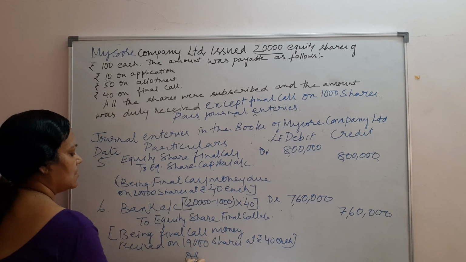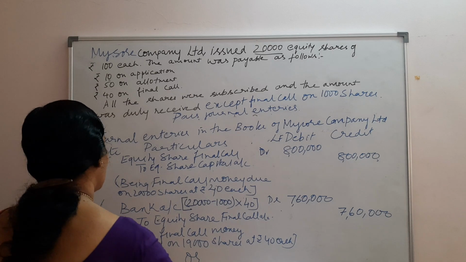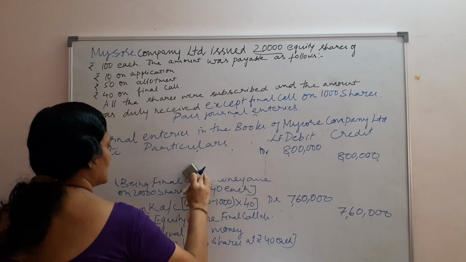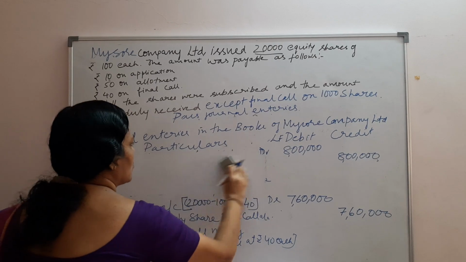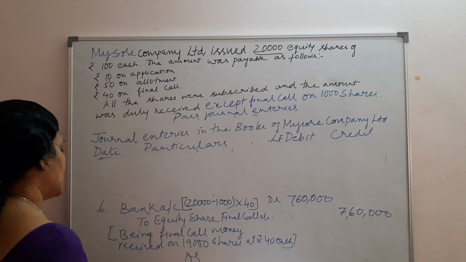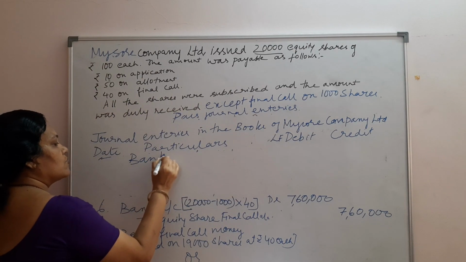Now this can be written in another way, the sixth entry. This sixth entry I can produce in another way, writing the calls in arrear account also, showing the calls in arrear made. The sixth entry again I am repeating, so it can be passed with two debits.